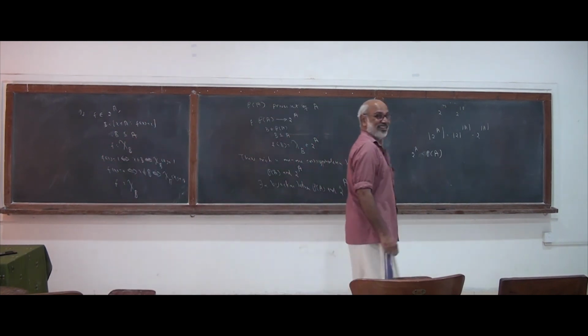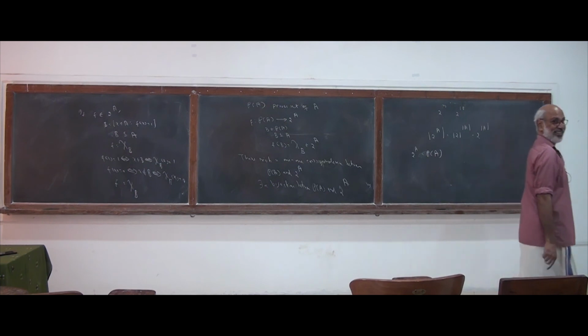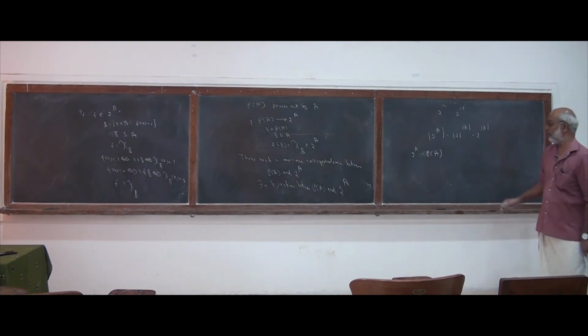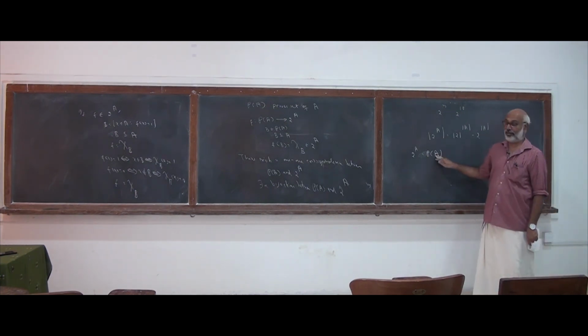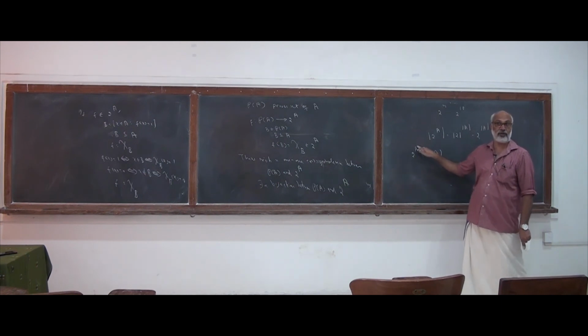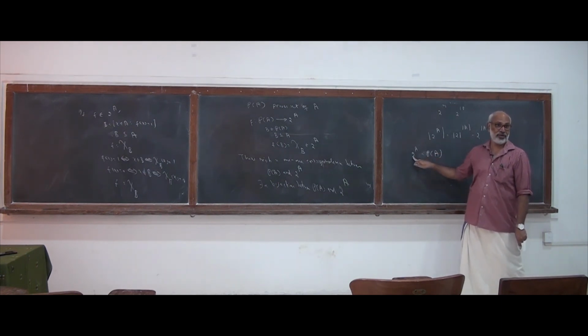Strictly speaking, that is not correct, because the power set of A is the set of all subsets of A, whereas 2 to the power of A is the set of all functions from A to a two element set 0, 1.